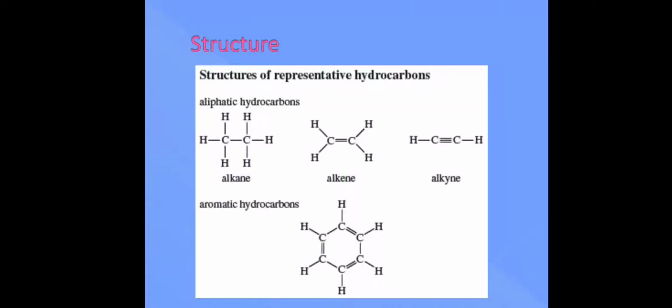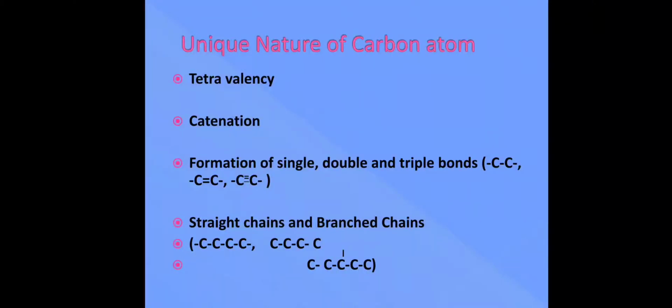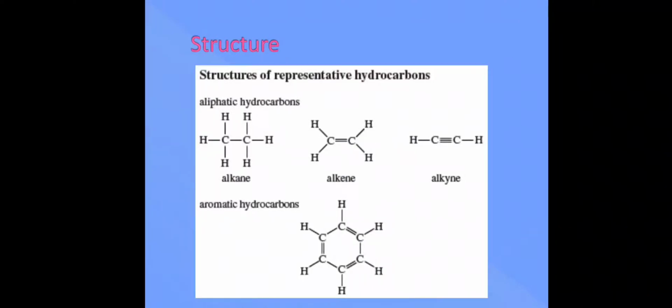And what's an aliphatic hydrocarbon? When they form straight chains. When carbon is linked with another carbon and it is not in a closed format, that time it is called an aliphatic hydrocarbon. The structures that you can see here on your screen are one of alkane, one of alkene and one of alkyne. Alkane, alkene and alkyne. The structure that we see down is a very important one, and that is of benzene.